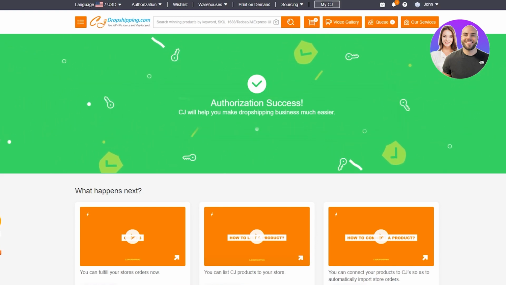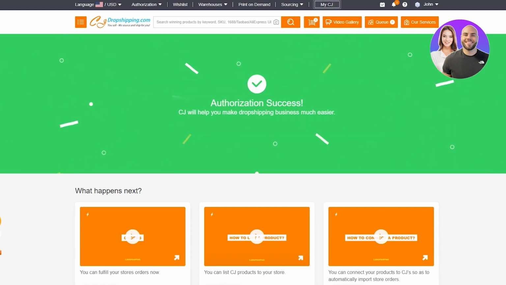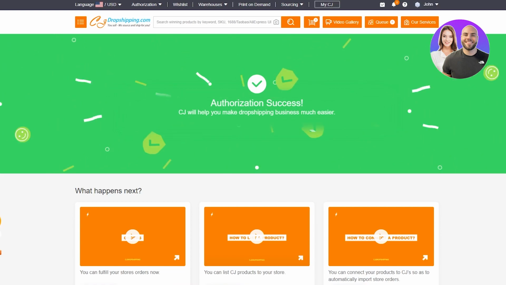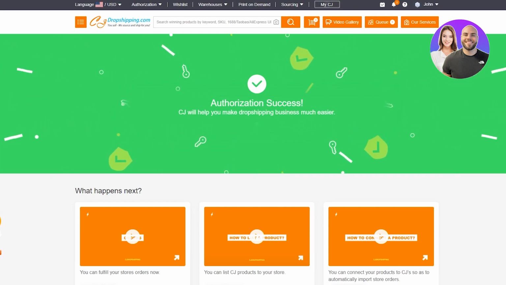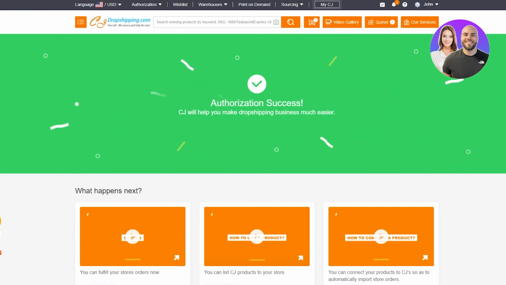Then it's going to bring you over to the eBay store. If you're not already logged in, it's going to ask you to log in to your eBay account. So just log back into your account again just to authorize the connection. And it's going to bring you over to the review and grant application access. So you want to give CJ Dropshipping access to your eBay account. So you're just going to click on agree and continue.